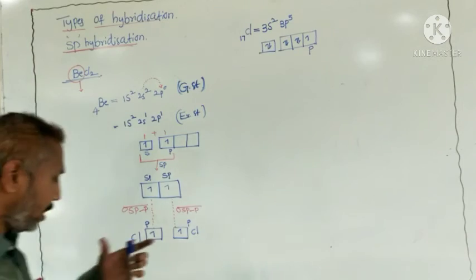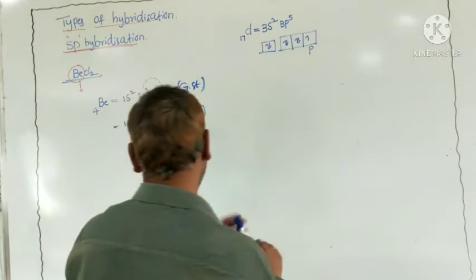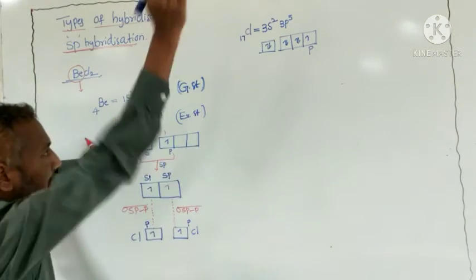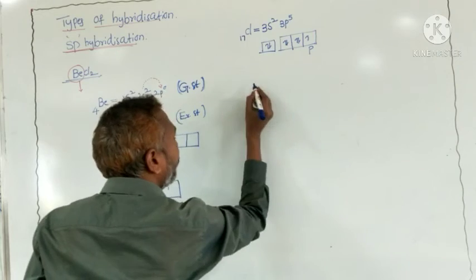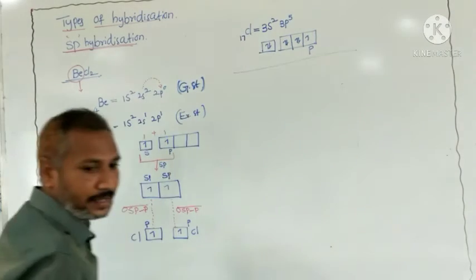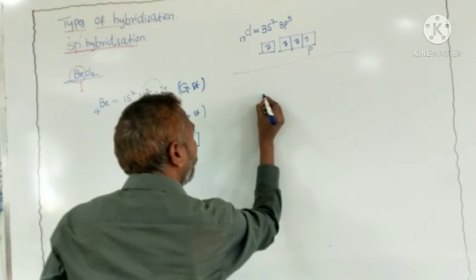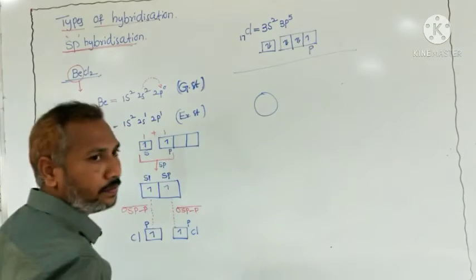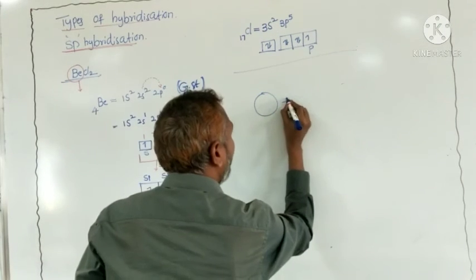Now the orbital representation. How many orbitals are intermixing here? One s orbital and one p orbital.